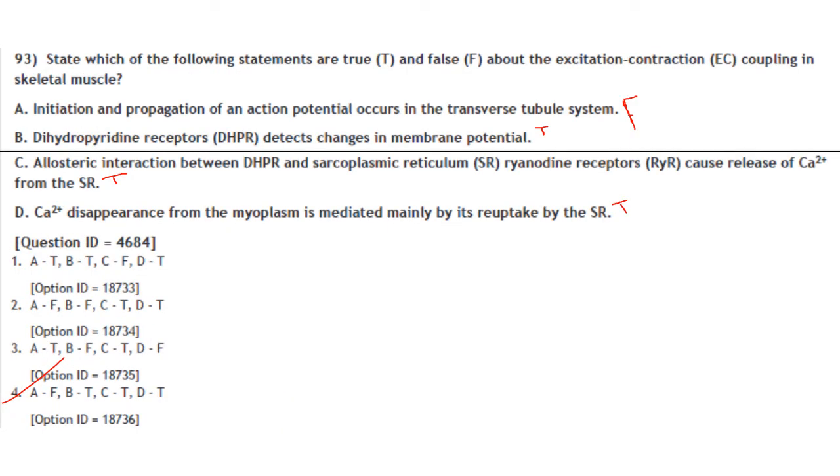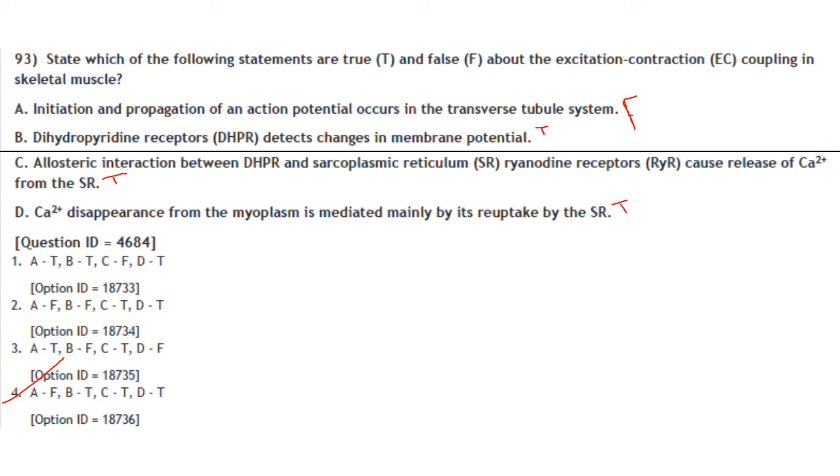The next one. State which of the following statements are true and false about the excitation contraction coupling in skeletal muscle. Initiation and propagation of an action potential occurs in the transverse tubule system. That is false. Then next one. Dihydropyridine receptors detect changes in membrane potential. That is true.